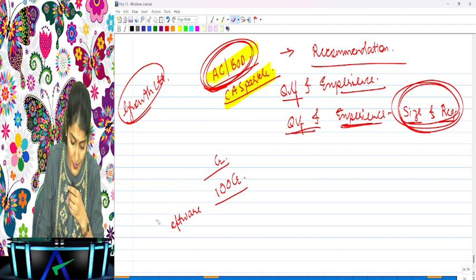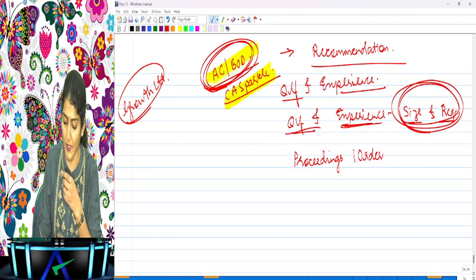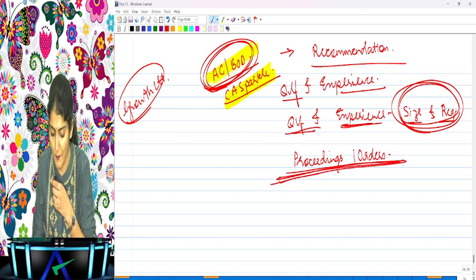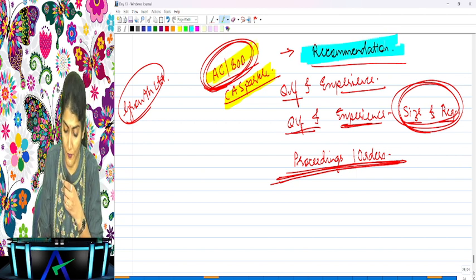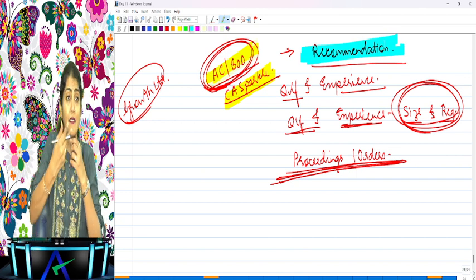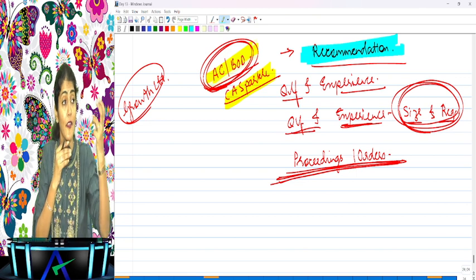And the audit committee or board of directors will also look into any proceedings or orders which have been passed against the auditor, any list of pending proceedings or any orders which have been passed against the auditor, before recommending the name of the auditor. So before you recommend somebody as an auditor, who is going to recommend? The audit committee or board of directors. What are they going to look into?